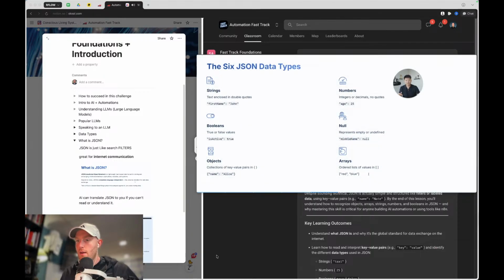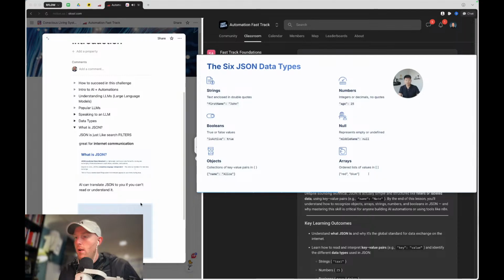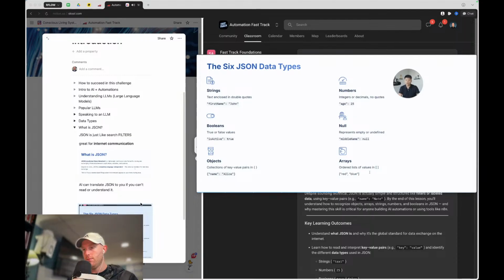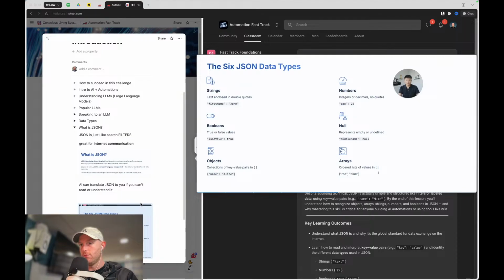An array is an ordered list of values. So you could have a shopping list, and in that array you could have apples, bananas, grapes, meat, potatoes. Or you could have an array of numbers: 1, 2, 5, 7, 12, 1, 6, and that could be an array. It's just a list, and that is represented by square brackets. You could have an array within an object as well.